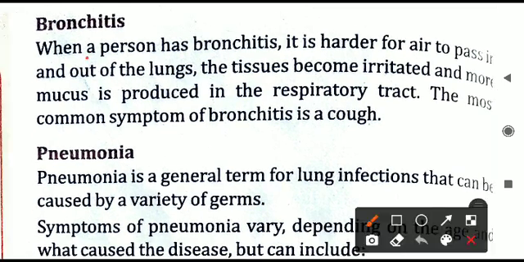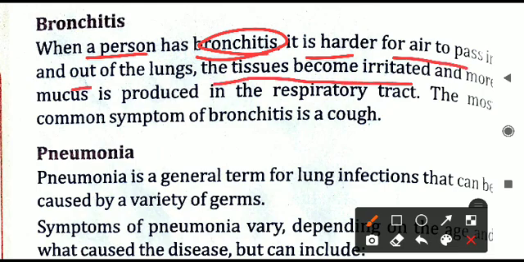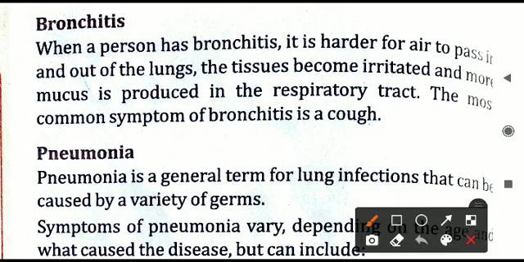Next is bronchitis. When a person has bronchitis, what will happen? It is harder for the air to pass in and out of the lungs. Why is it so? Because the tissues become irritated and more mucus is produced in the respiratory tract. Because of the mucus, the air cannot move in and out of the lungs. The exchange of CO2 and oxygen gases is not properly taking place, as they are not getting proper space to move through the respiratory tract.